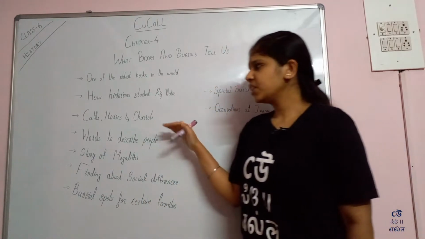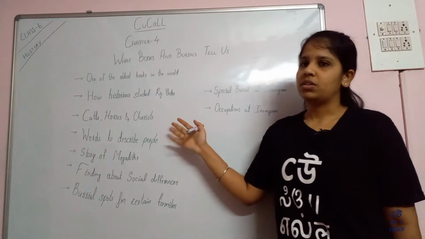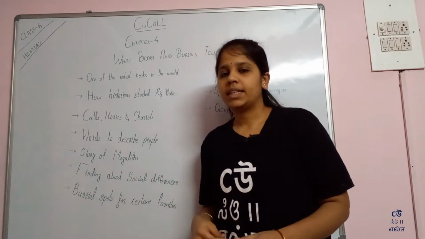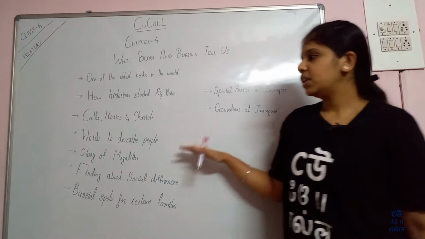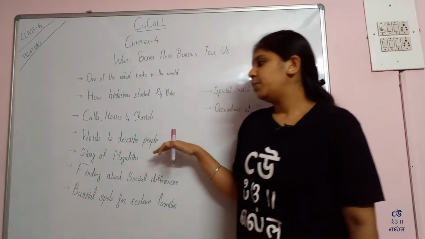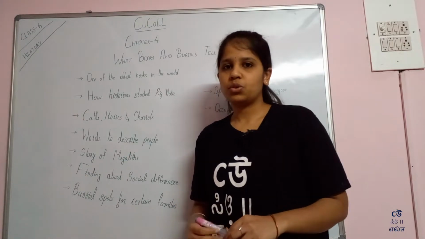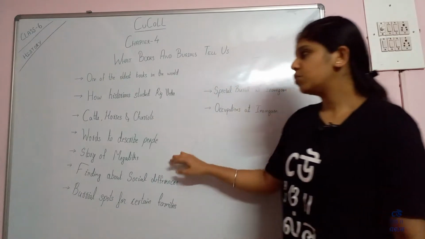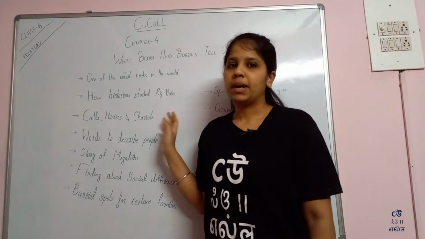Next, we will learn about the battles, horses, carts, and chariots at the time of Rigveda. Next, we will learn how people were described. So, what words were used to describe people? This is all in the northern part of India.